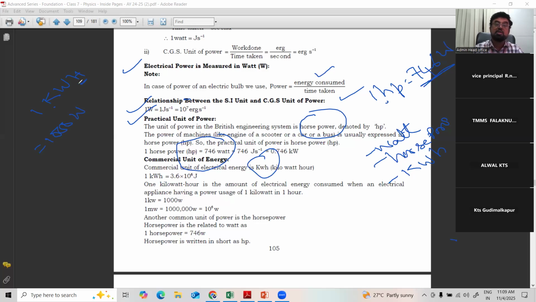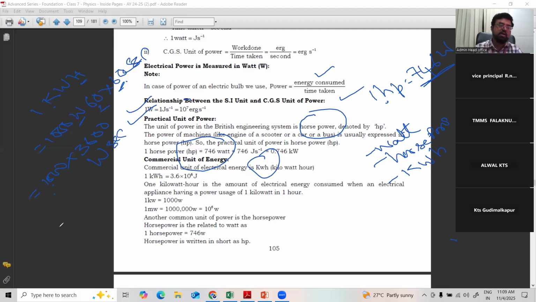Because time is always measured in seconds, convert hours into seconds. 1 hour is equal to 60 minutes, and each minute is equal to 60 seconds. So we get 1000 into 60 into 60, 3600, watt second.